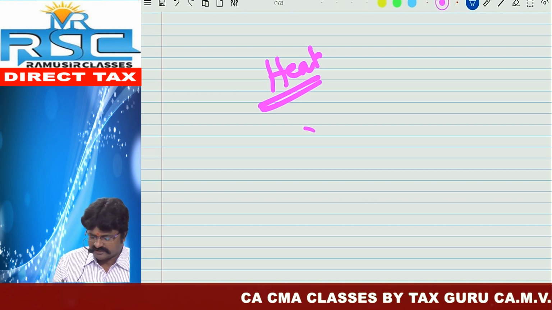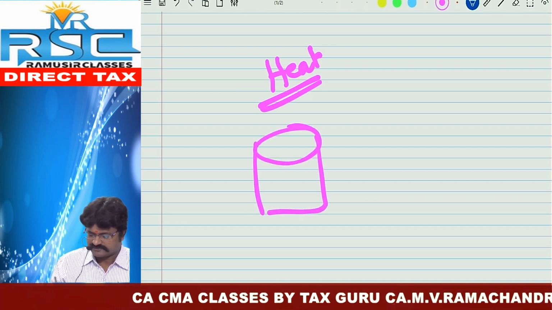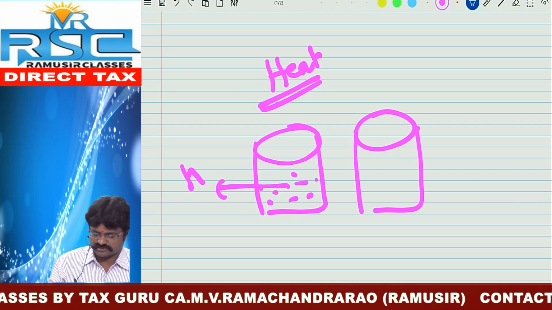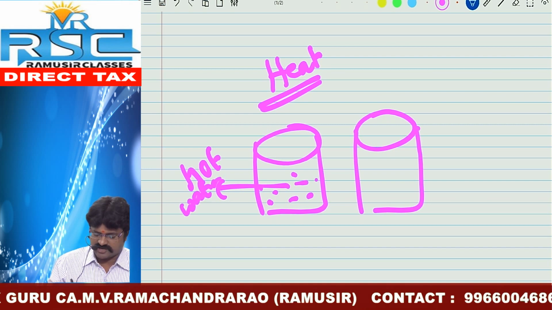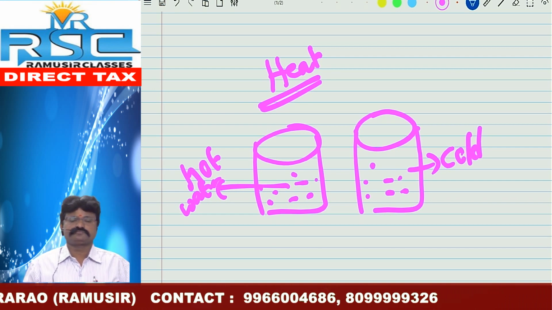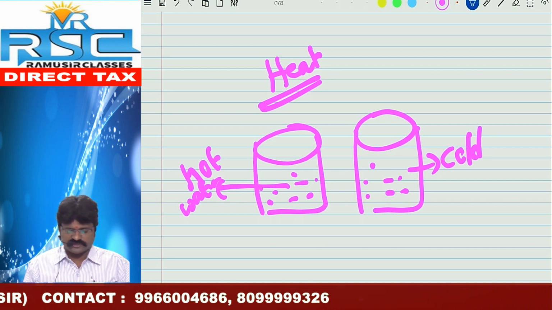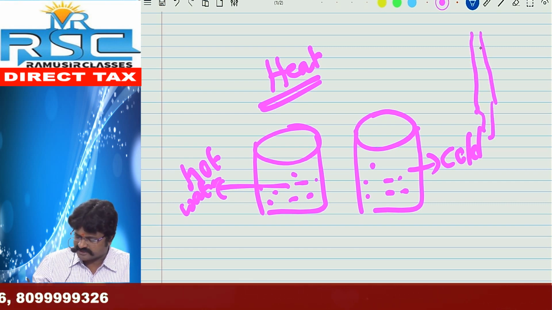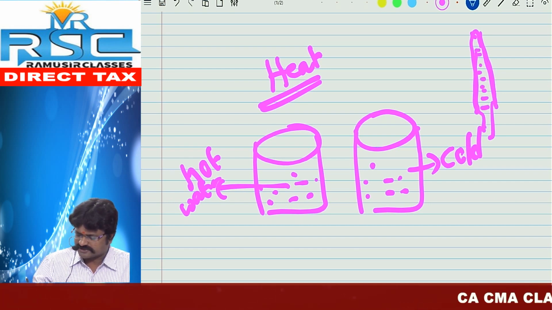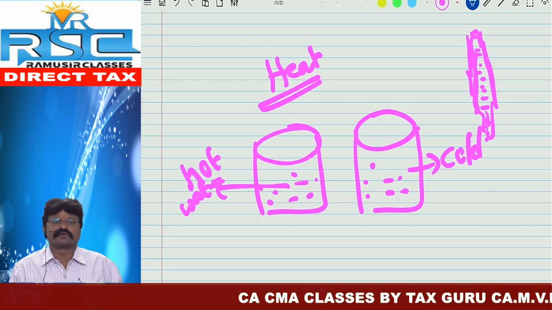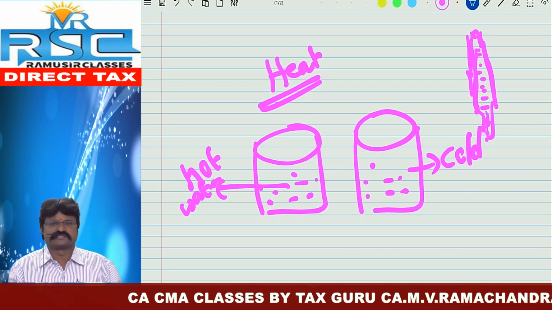Take two beakers. This is the first beaker and this is the second beaker. In the first beaker, I have taken hot water. In the second beaker, I have taken cold water. We can also collect one laboratory thermometer. I think all of you know the laboratory thermometer. This thermometer is especially used in our laboratory. It is made of glass with mercury inside it, and there are many gradings marked on its surface.